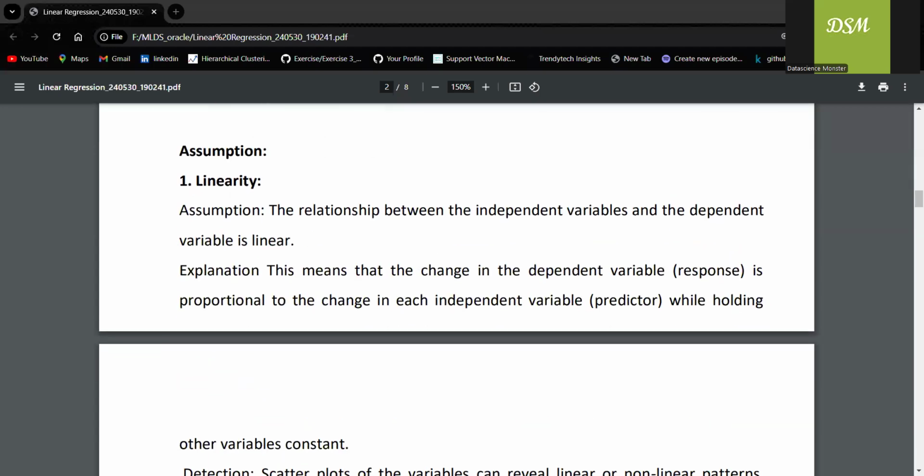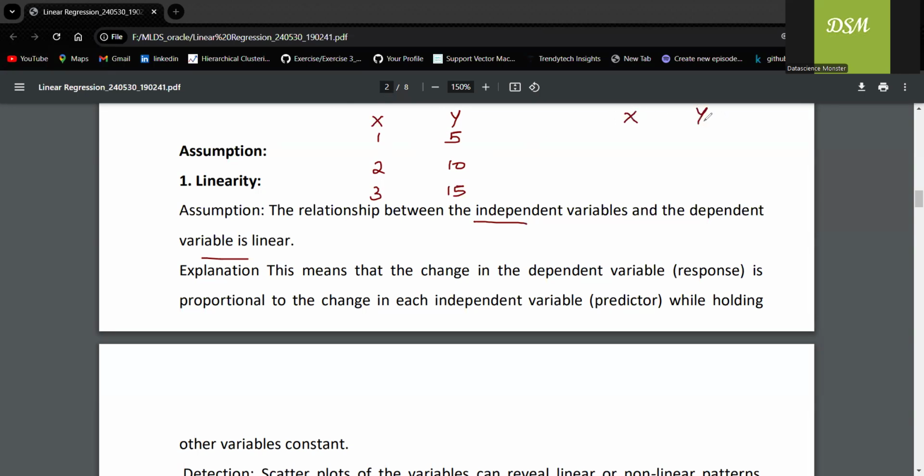Now, this is the part I was talking about, general interview questions, right? What are the assumptions of linear regression? Mostly people struggle to answer this question, so I will make it very simple. The first assumption, linearity. What is meant by linearity? The relationship between independent and dependent variable is linear. For example, for 1, y is 5, for 2, it is 10, for 3, it is 15. So you can see that it is looking linear.